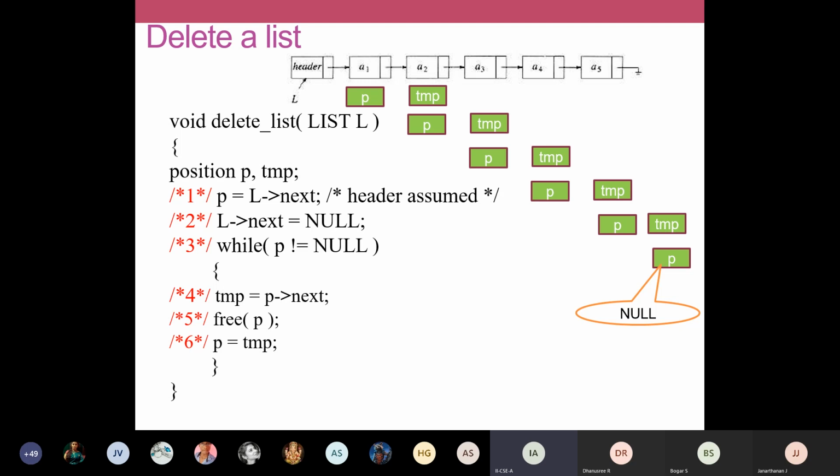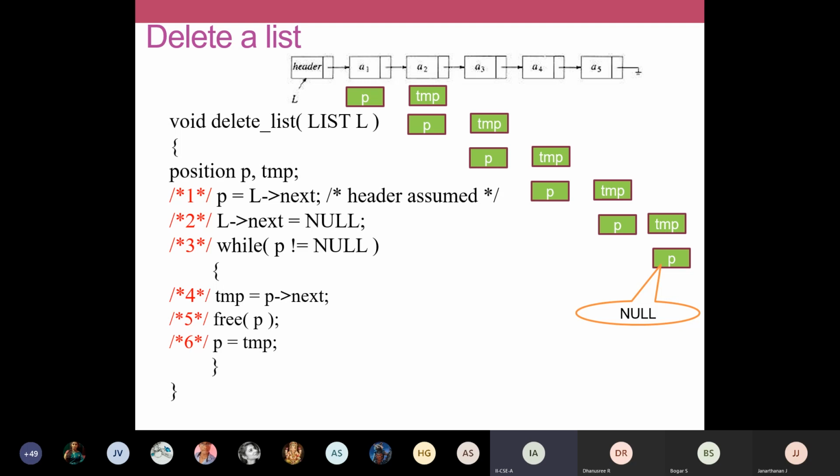So while P not equal to null, until P becomes null, we are going to do this set of operations. Temp is equal to P arrow next defines that in temp we are going to save the address of the next node. Before deleting P, you save the address of a2 into temp, and then you free P.